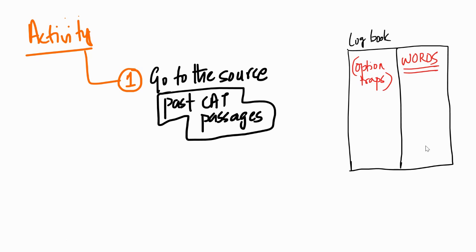In this case, while reading, listening to all the words that you came across, just keep a note of all the words that you don't know. You also want to write down option traps, the things that you actually fell for. What particular kind of option are you falling for? Maybe there is an option which is a slightly twisted way of giving the answer, not the exact right answer. Maybe the answer option was slightly broad.